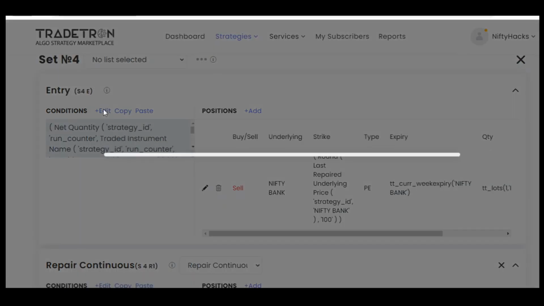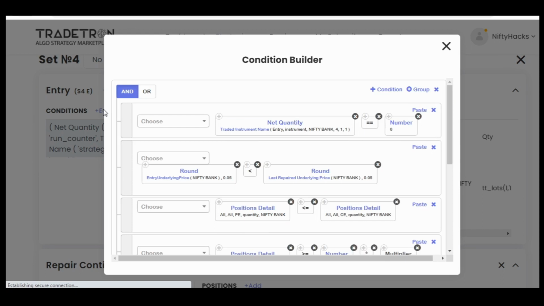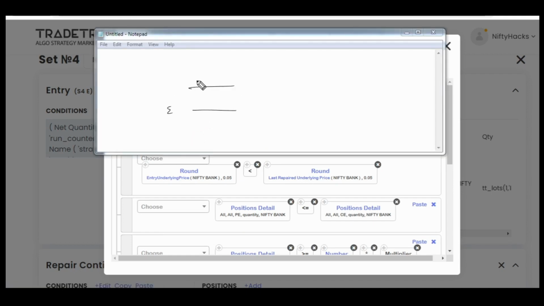It's not necessary that you have to use set 3 for call only, set 2 for call only, set 4 for put only. Okay, it's not necessary at all. So this is also similar, or you can say the reverse of set 2. Here net quantity of this leg, this set 411, should be 0, and round entry underlying price should be less than last repair underlying price. Means market has moved up. So this means our entry was here and our repair had occurred here. That means market has moved up, and all PE quantity should be less than or equal to all CE quantity. So if market has moved up and we want to enter in put side, this leg, okay, so at that time